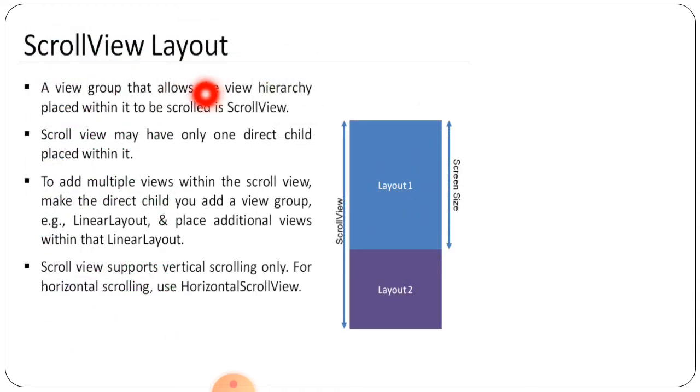Now the scroll view layout here. Scroll view मतलब ये upside or downside we can scroll and we can see layout 1 and layout 2 here. So that is allowing the views placed within it to be scrolled, as a scroll view. जैसे स्क्रॉल करेंगे तो नेक्स्ट पेज आप लोग देख सकते हो, लेआउट 2 भी देख सकते हो. तो may be one direct child placed within it, ठीक है ना. So to add multiple views within the scroll view, make the direct child a view group, linear layout, and place the additional views within that linear layout. So here the scroll view supports vertical scrolling only. For horizontal we can use the horizontal scroll view, right.